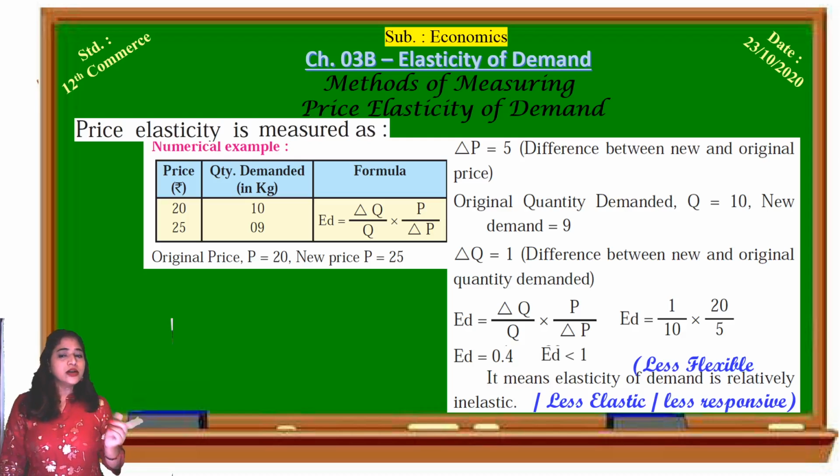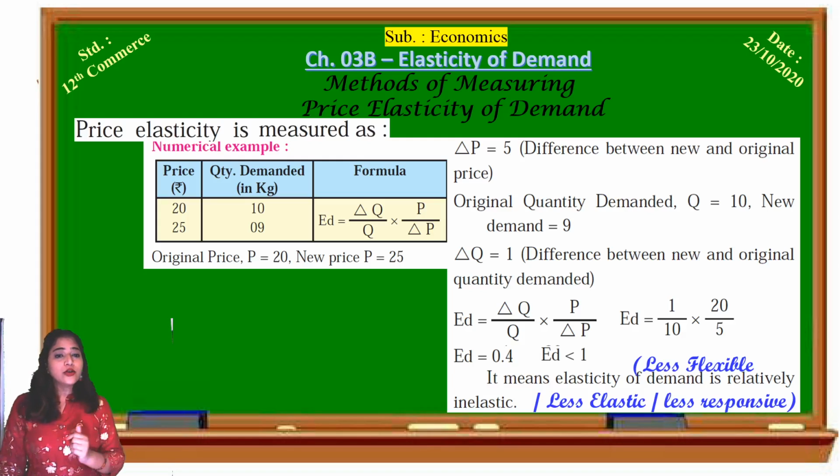See, the original quantity demanded was 10, and the new quantity demanded is 9. So what is the change in quantity demanded? It is 1. That is the difference between new and old, that is 10 minus 9. So the change in quantity demanded is 1 kg only.